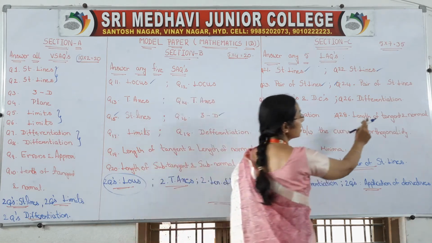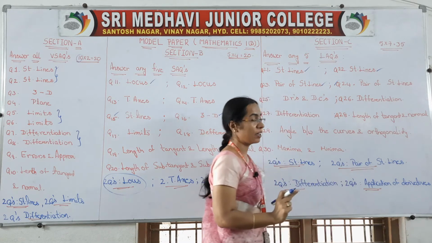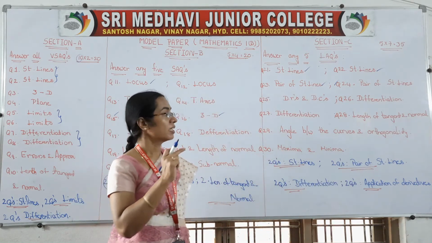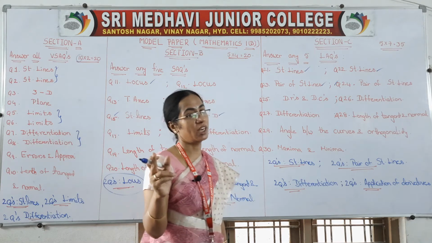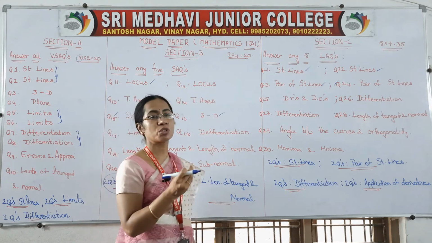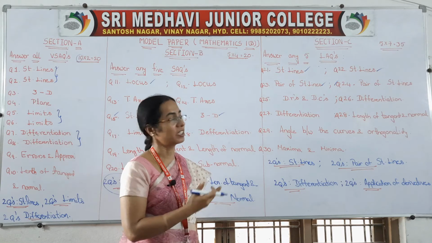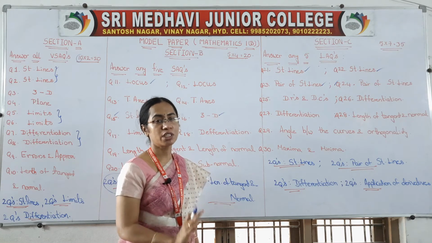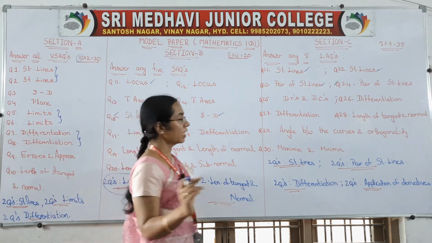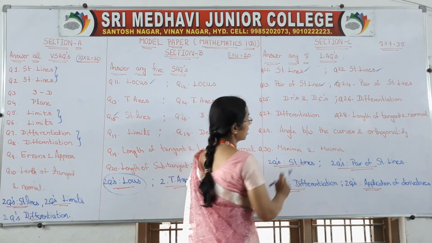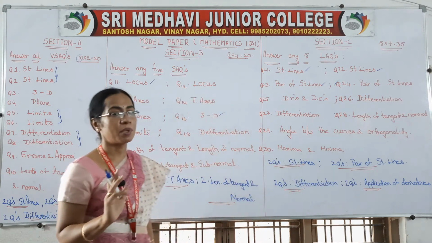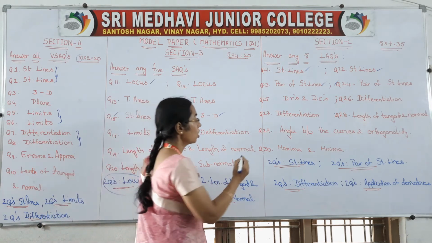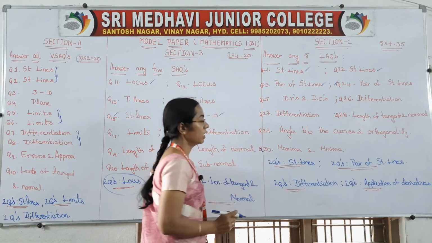Right. So next one is length of tangent and normal, and the next one is angle between the curves and orthogonality. Only selected questions are there, 3-4 questions are there on this topic. If you practice, you can write one long question 100%. Okay. So next last one is maxima and minima. Last topic is maxima and minima. So how many questions totally?